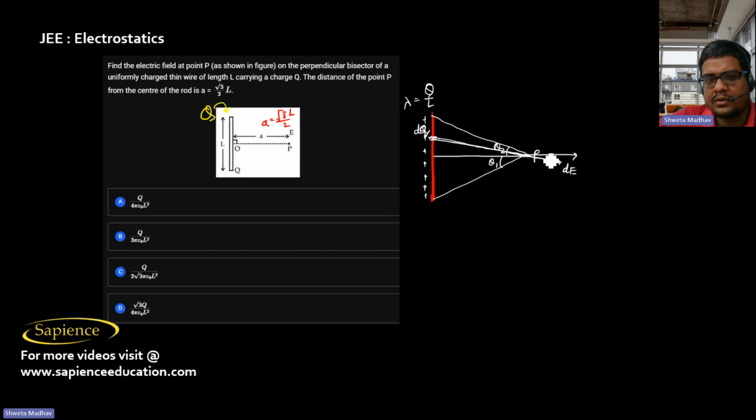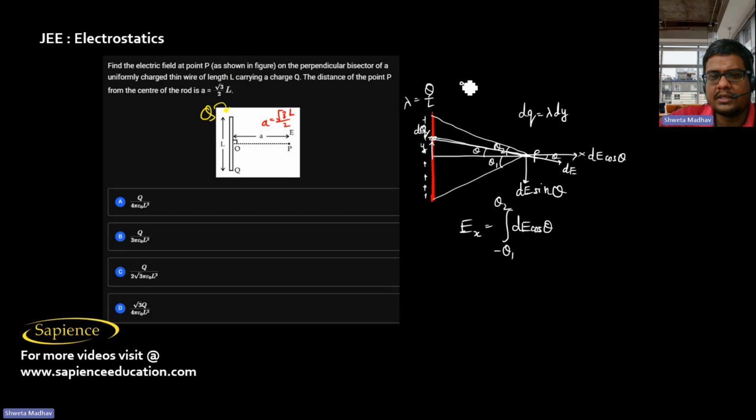Now we can take its components. Suppose this line element makes an angle theta with the x-axis, and suppose this is the y-axis. Then dq is equal to lambda dy. This is dE cos theta. This is dE sin theta. So then we can find the x component of the net electric field. That will be integral dE cos theta, where theta will go from minus theta 1 to plus theta 2.